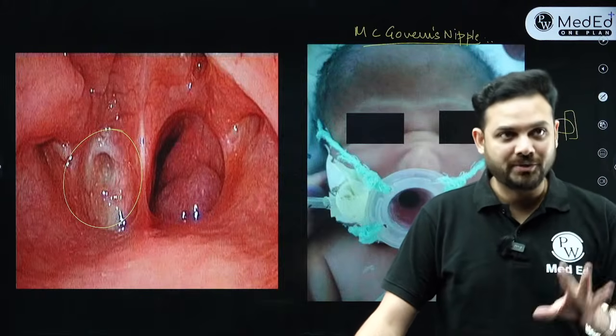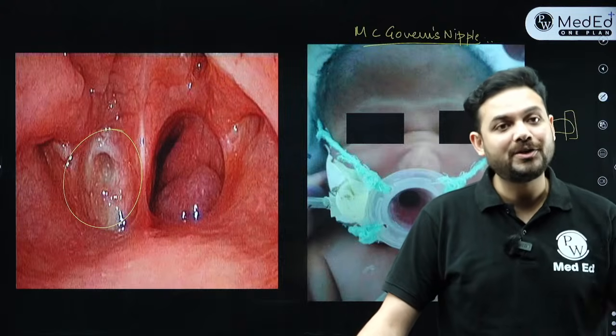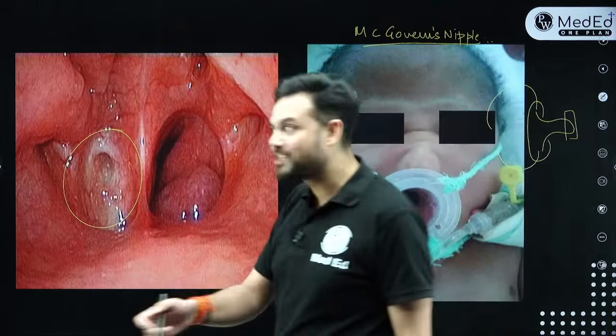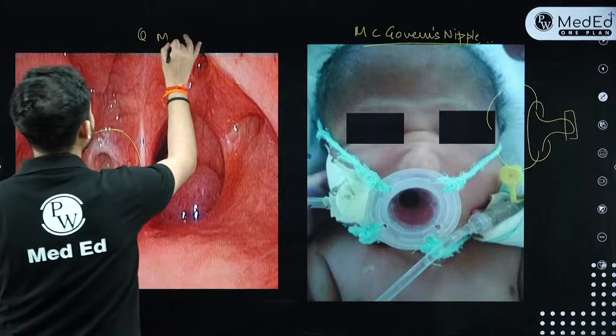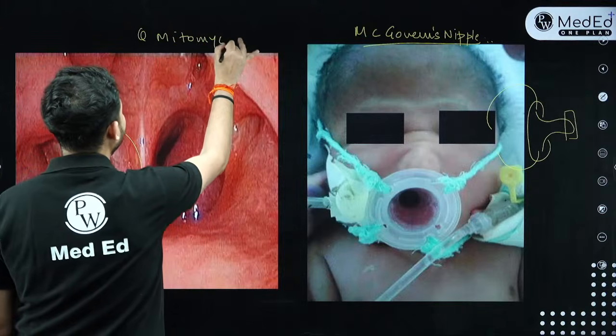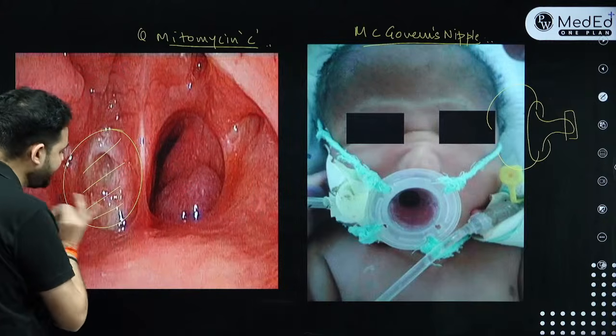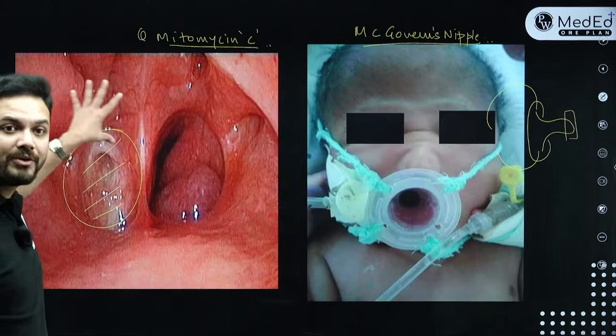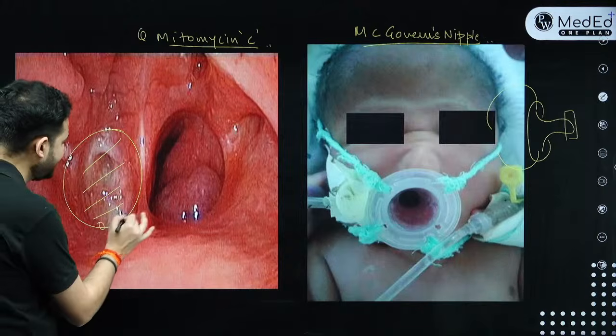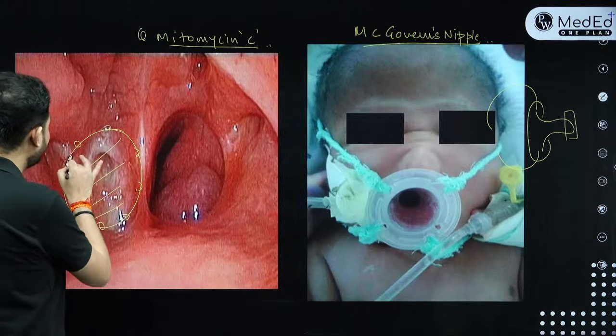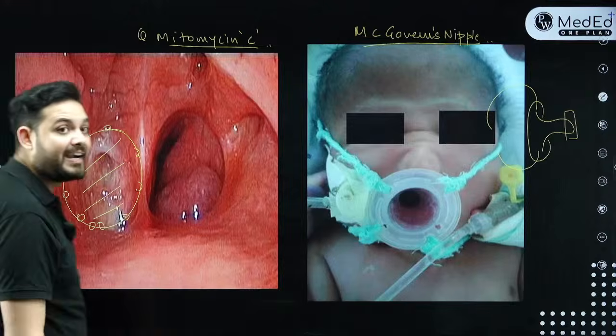I will apply an ointment. And what ointment will I apply in order to prevent refibrosis? This is also a question. So that is mitomycin C. Mitomycin C is an antifibroblastic agent. We are going to cut open this particular atresia, and when we cut open the atresia, we are going to apply this ointment over the edges called mitomycin C, which is an antifibroblastic agent, and it will prevent refibrosis.